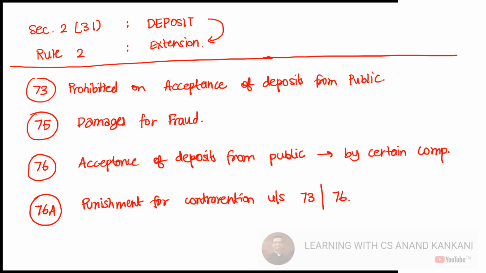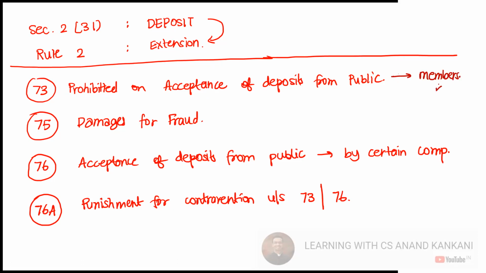Then you have section 73, which says there is a prohibition on the acceptance of deposits from the public. So a company cannot accept deposits from the public. From whom can deposits then be accepted? Deposits can be accepted from the members of the company.